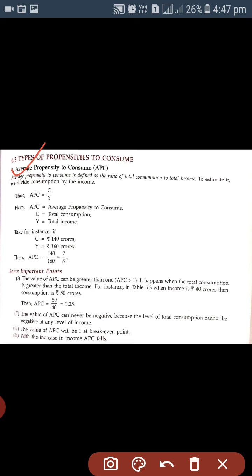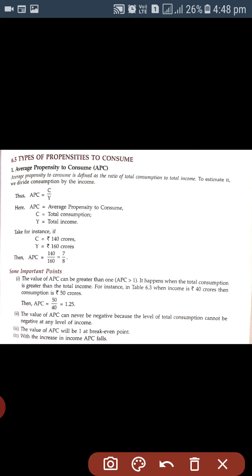As we can see, average propensity to consume is defined as the ratio of total consumption to total income. To estimate it, we have to divide the consumption by the income. We can also see the formula over here: APC, average propensity to consume, is equal to C over Y, consumption over income. Here C is total consumption, and Y is total income.